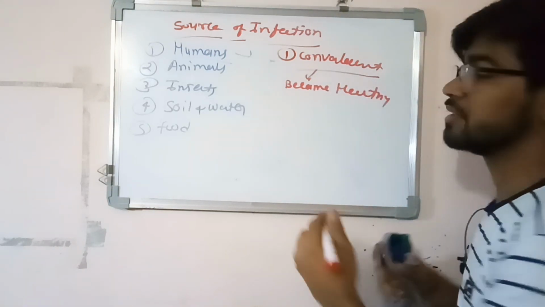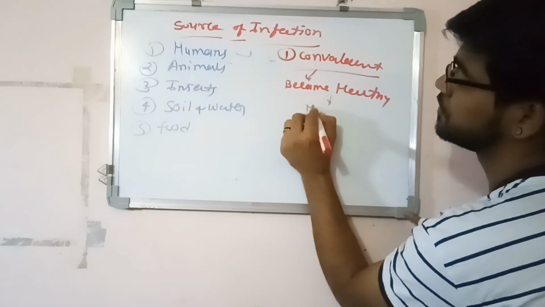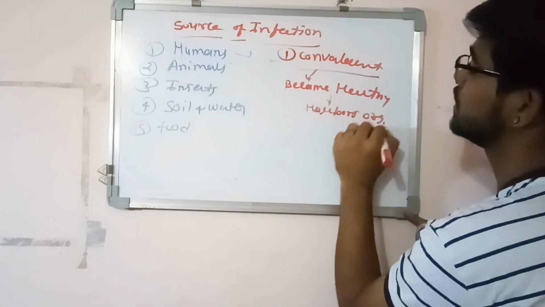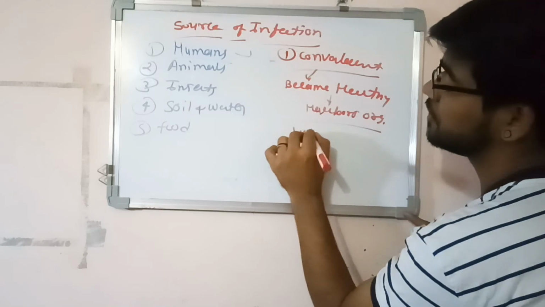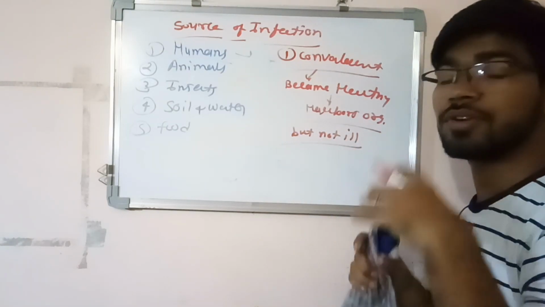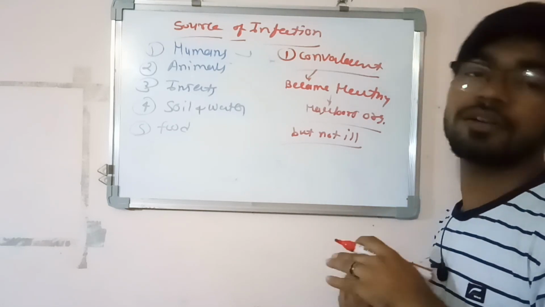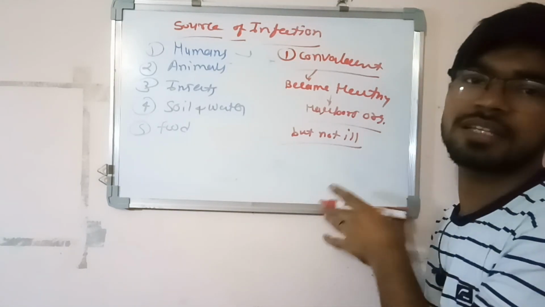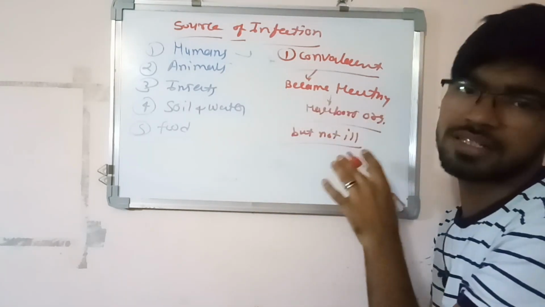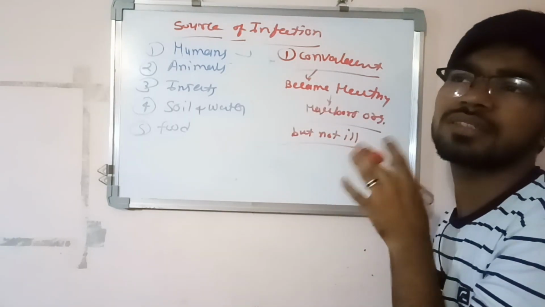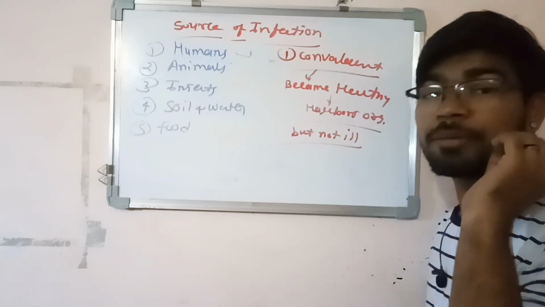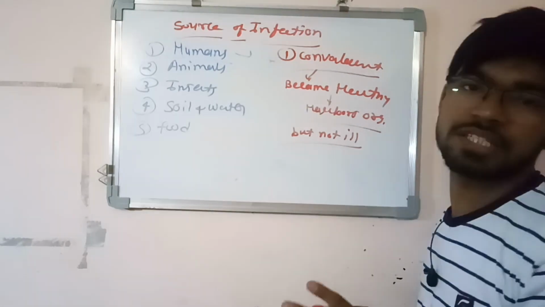Now it harbors the organisms for some time, but is not ill. So it first gets infected, recovers from the infection, but now harbors the organism and is not in a disease condition. So it is called a convalescent carrier. The best example of this is Salmonella typhi. Once you get infected, you become a carrier for at least 6 months.